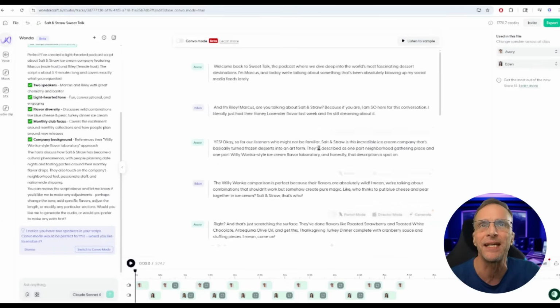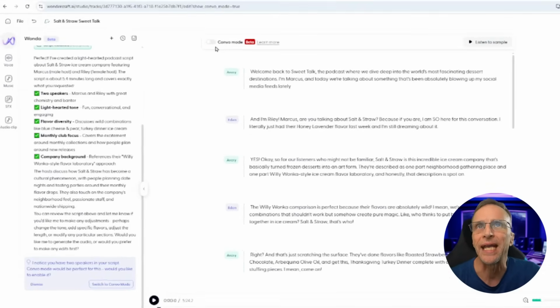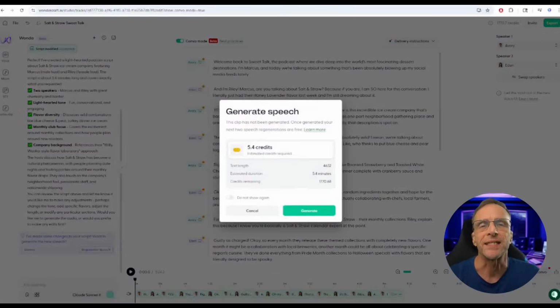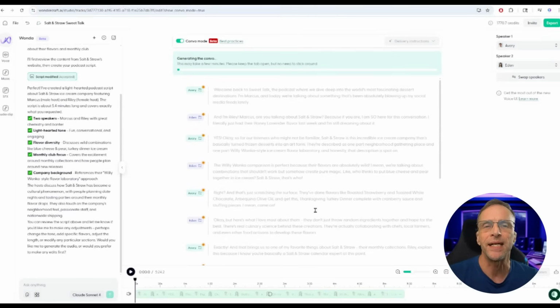Now, I have not generated any of this at this point. It says, I notice you have 2 speakers in your script. Would you like to switch to convo mode? I know from experience that the convo mode is going to give me a better result. So assuming I don't want to make any changes here, I can click to convo mode, generate this, and literally in seconds, I created an entire 5.5-minute podcast with Wanda's help.